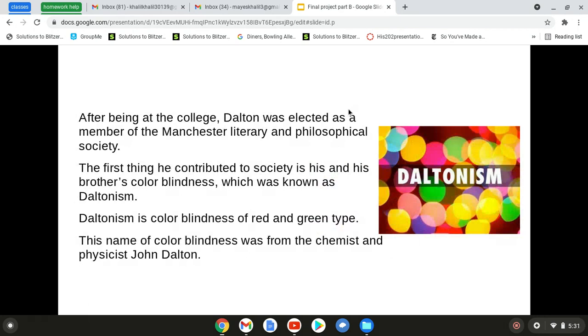The first thing he contributed to society is about colorblindness, which he called Daltonism. Daltonism is for people who are colorblind with the color of red and green type. The name colorblindness was from the chemist, of course, from the person named John Dalton.